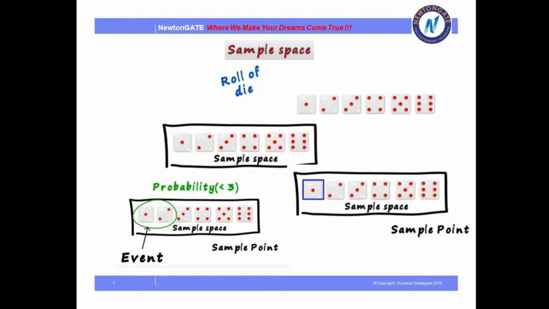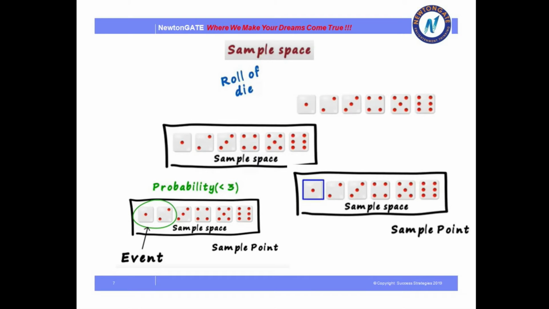Just like here I have taken probability less than 3. So this is an event. When I am taking probability less than 3, I am only bothered about the numbers which are less than 3, that is 1 and 2. It doesn't mean that the rest of the 4 are not there or they don't exist. They do exist. It's just that right now I am concerned about these 2 and hence this is an event. So this is the main difference between the sample space, sample point and the event. Hopefully you have understood the concept.